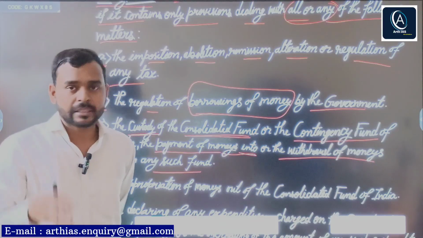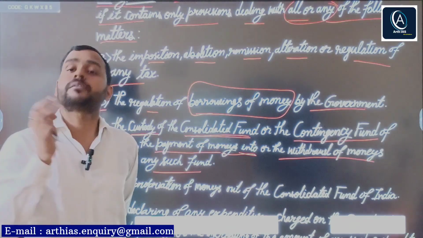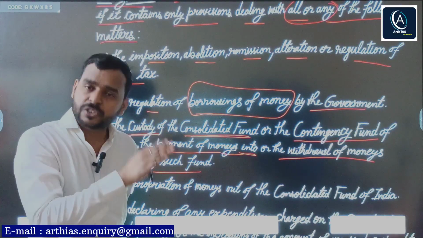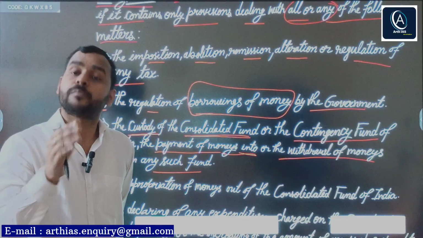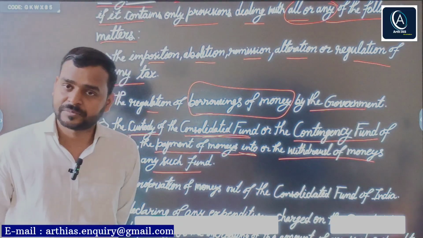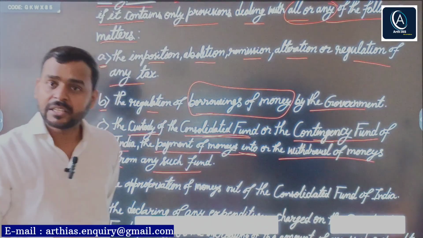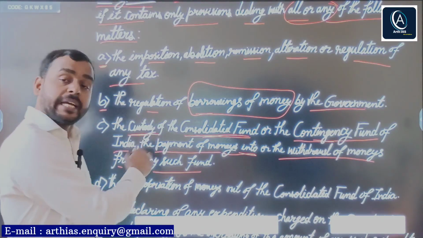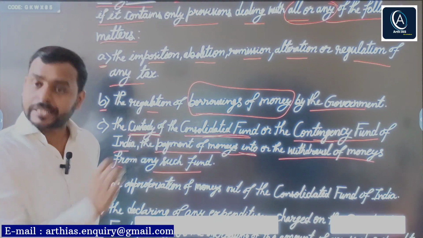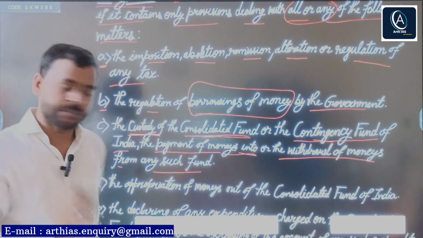I hope you know the difference between the 3. For example, salaries of all MPs, ministers, judges of the Supreme Court and chairmen or members of other constitutional bodies are paid from this fund. Contingency Fund is generally for emergency purposes. So any bill that has provisions related with custody of the Consolidated Fund or Contingency Fund of India also comes under the definition of money bill.